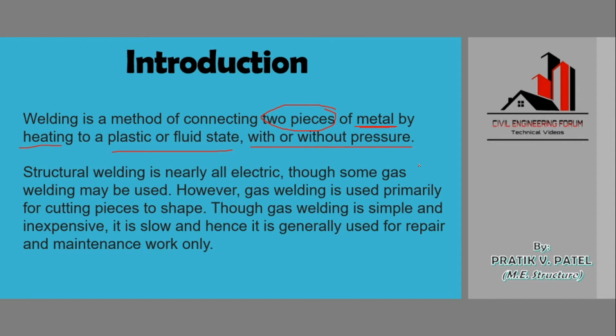But in this module what we are going to talk about is structural welding, because we are concerned with the design of steel structure. Structural welding is nearly all electric, though some gas welding may be used. So most commonly we are using electric welding to do our work faster. However, gas welding is used primarily for cutting pieces to shape. If we want to give a different shape or we want to repair anything, that time we are using gas welding.